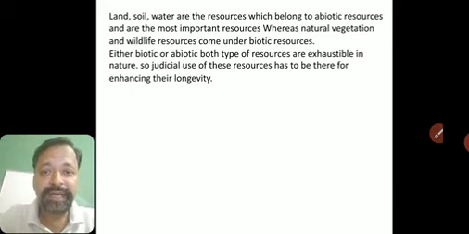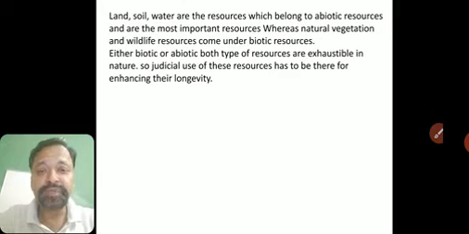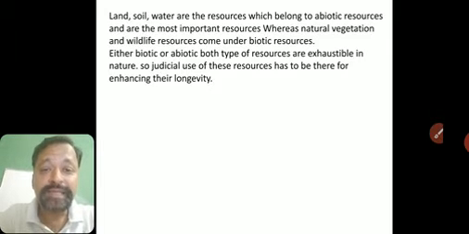So we have to use it in a proper, judicious way. Judicious use means you have to use your mind and use it in a very proper way. You have to reuse it, you have to recycle it. All these conservation techniques should be there so that these resources do not get exhausted and we can use them for a long time.